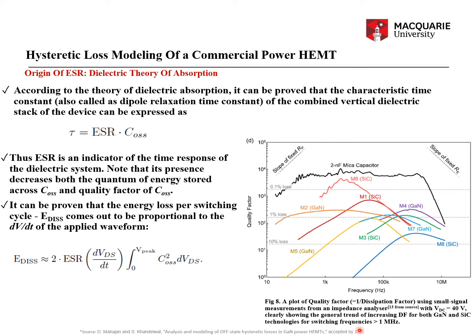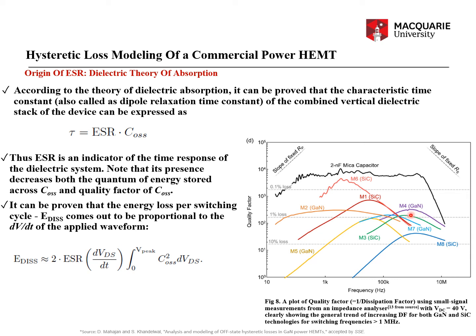You will have to increase the switching frequency, and that is where the AlGaN HEMTs and silicon carbide devices have been the topic of research. As you can see, gallium nitride devices are much better than the corresponding silicon carbide devices in the frequency range of greater than 1 megahertz, whereas at some hundreds of kilohertz or less than 100 kilohertz, maybe silicon carbide devices are better. But for higher switching frequencies, commercial gallium nitride power devices are better. And so this graph proves that point.